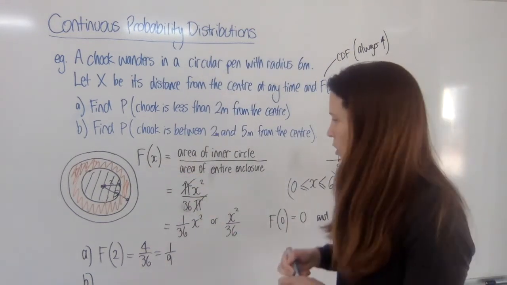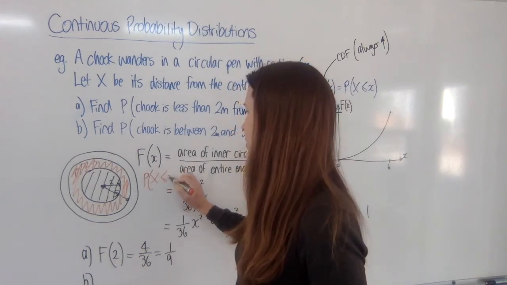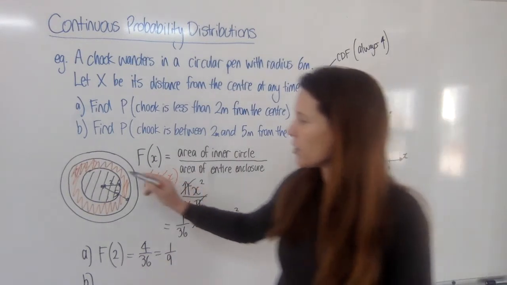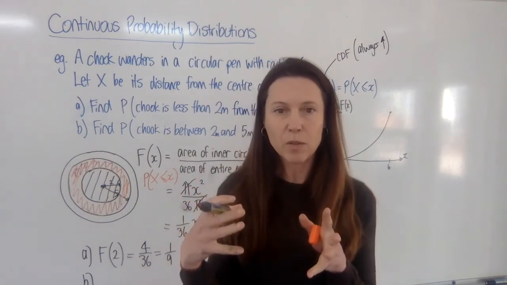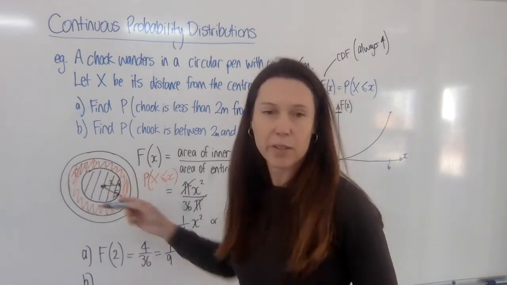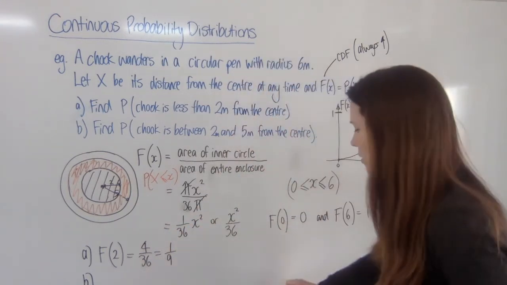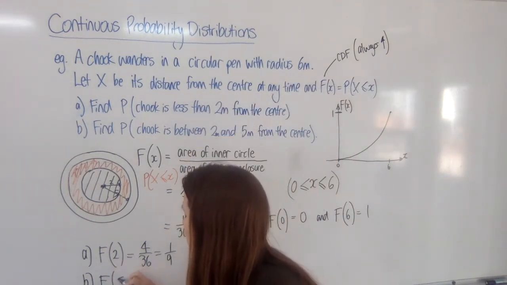This means, what is the probability that my chook is less than or equal to anything I want to know? Well, I want to know the probability of my chook being inside this 5 metre circle, and then if I subtract the probability of it being in the 2 metre circle, I'll have what's left over, which is the donut-shaped section.